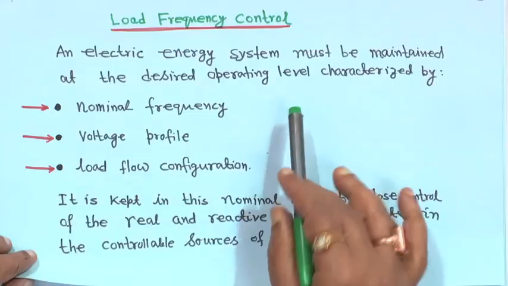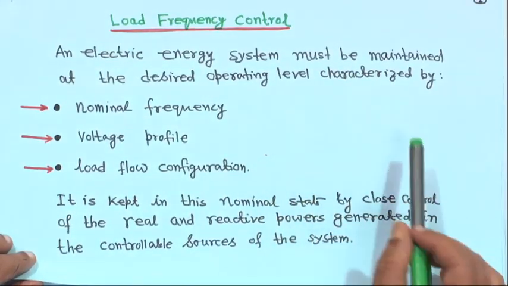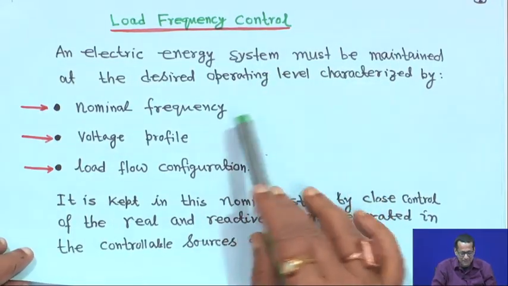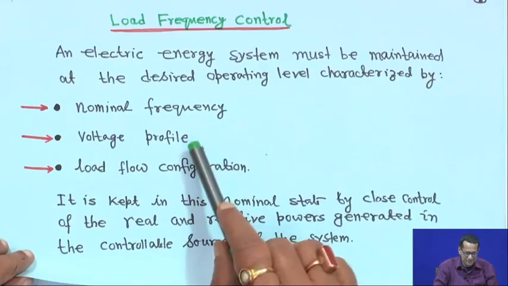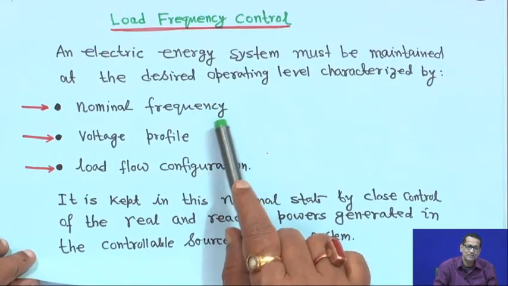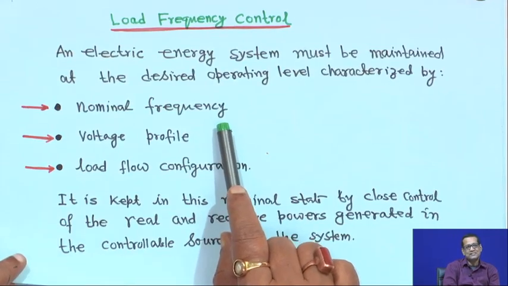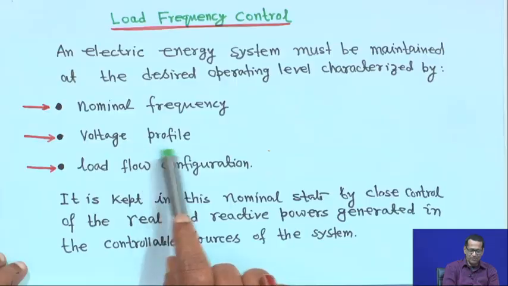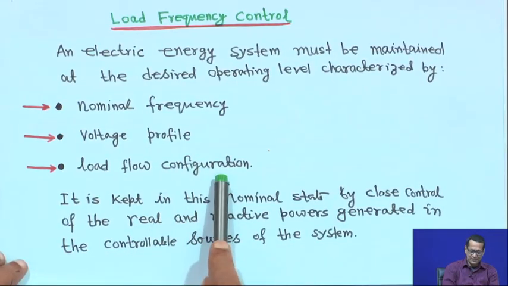Here I have written something briefly, and I will explain it. An electric energy system, in general a power system, must be maintained at the desired operating level, characterized by the nominal system frequency, meaning it will operate at a 50 or 60 hertz system. Its voltage profile also should be good, and so should the load flow configuration.